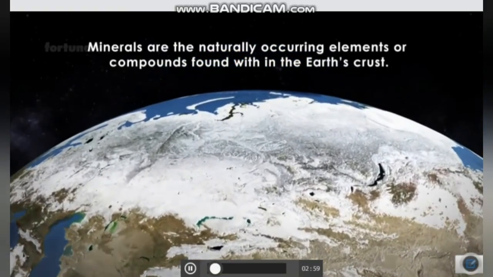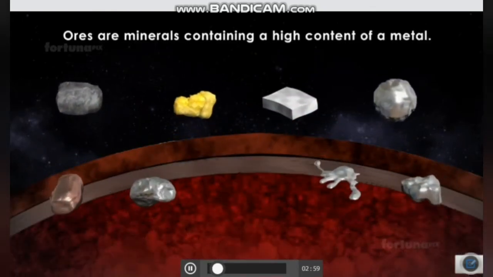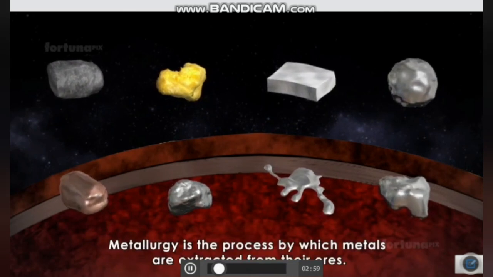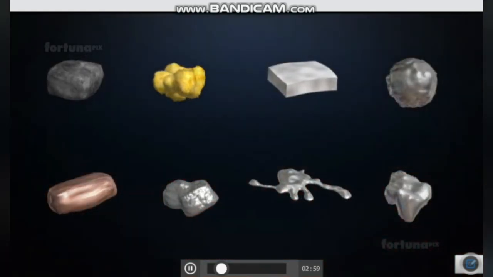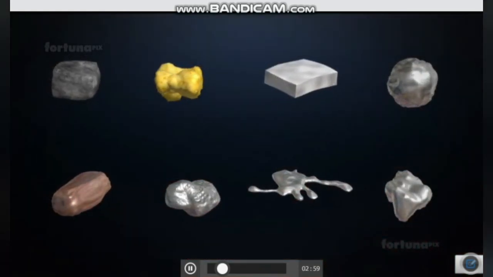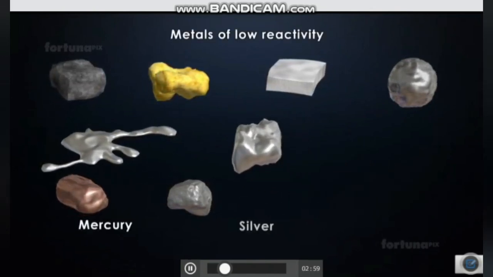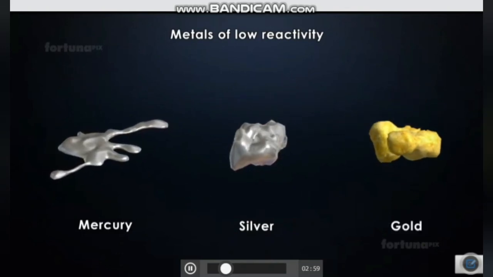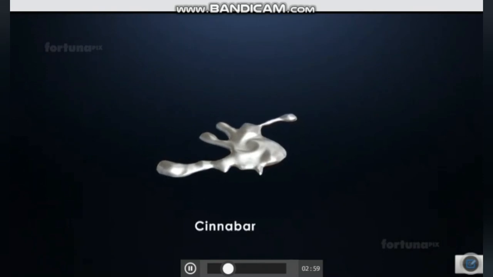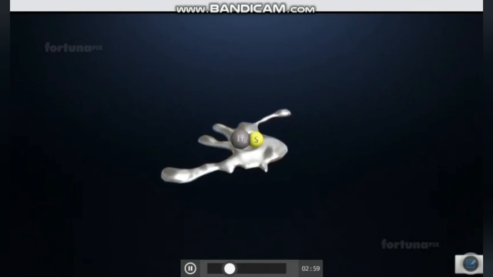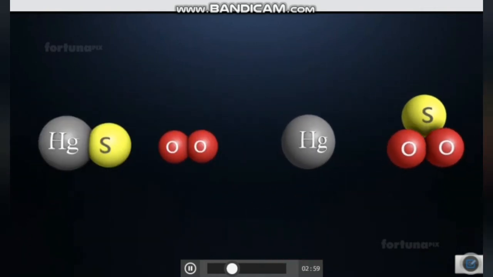Minerals are naturally occurring elements or compounds found within the Earth's crust. Ores are minerals containing a high content of a metal. Metallurgy is the process by which metals are extracted from their ores. Metals can be extracted based on their reactivity. Metals of low reactivity such as mercury, silver, and gold are extracted from ore by heating. The ore of mercury is called cinnabar and has a chemical formula of HgS. When cinnabar is heated, it will be reduced to metallic mercury.